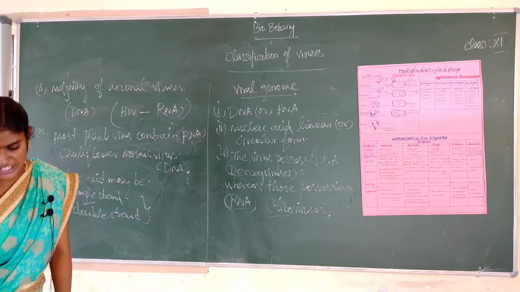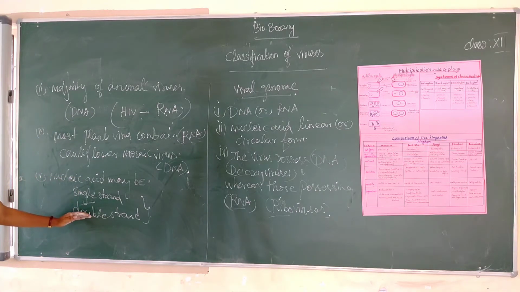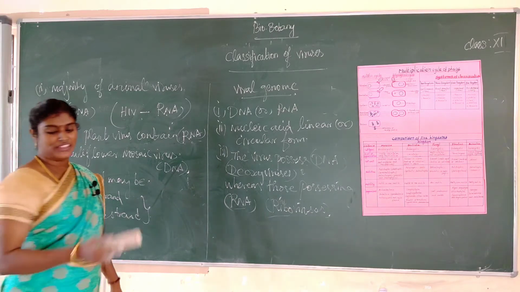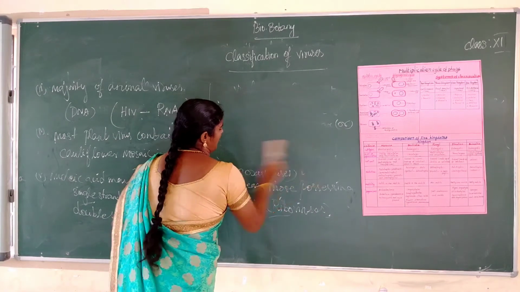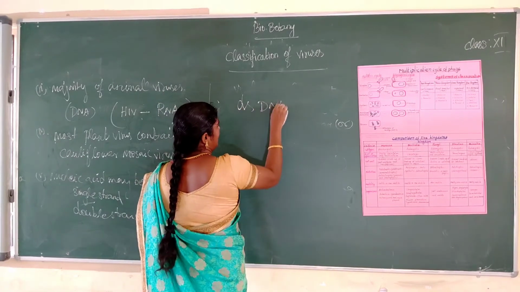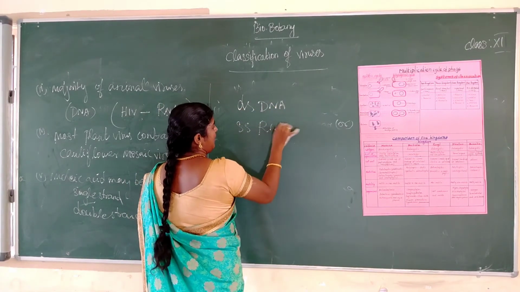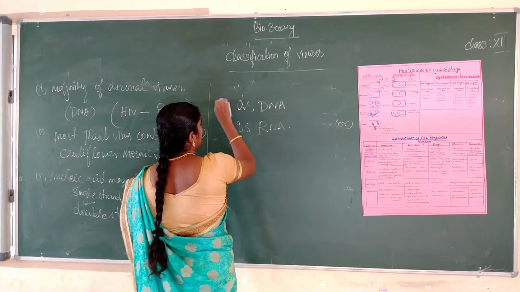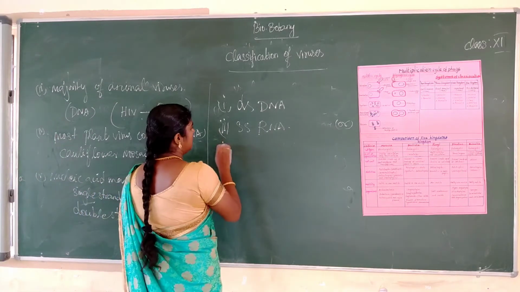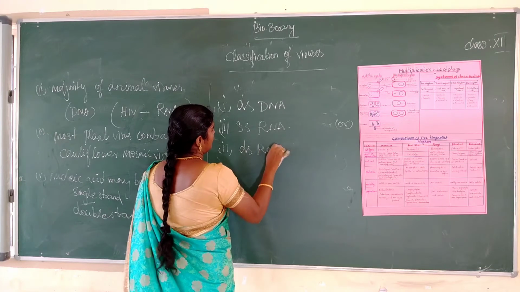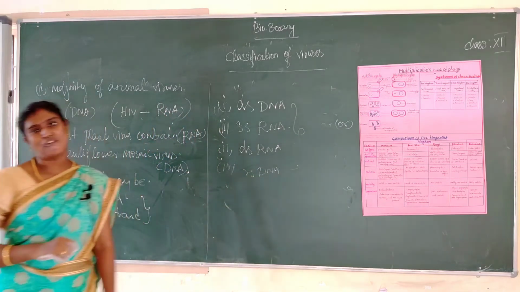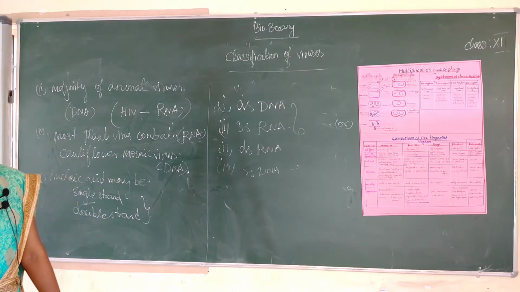So next one, based on the nucleic acid, the viruses are divided into four categories. First one, virus with ssRNA, second, dsDNA, next dsRNA, and the fourth one ssDNA. Okay, these are the four types of virus. First we see the tobacco mosaic virus.